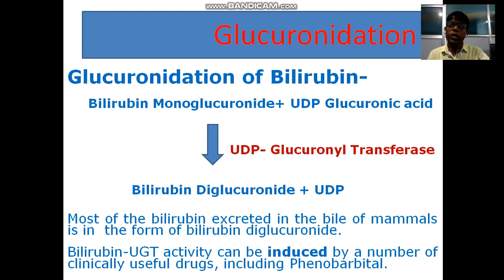Then bilirubin monoglucuronide is converted into bilirubin diglucuronide by the same enzyme. Most of the bilirubin excreted in the bile of mammals is in the form of bilirubin diglucuronide. UGT activity can be induced by a number of clinically useful drugs, including phenobarbital.